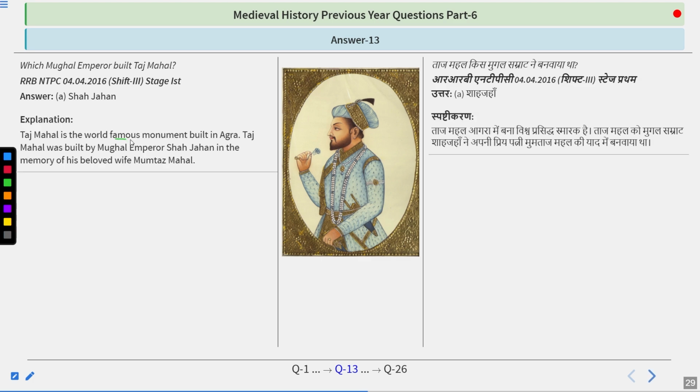The Taj Mahal is the world famous monument built in Agra. It was built by Mughal Emperor Shah Jahan in memory of his beloved wife Mumtaz Mahal. Shah Jahan's real name was Khurram, and he was the son of Jahangir. He became the king after Jahangir in 1628 and remained the king till 1658. Later, he was captured by his own son Aurangzeb in 1658 and was kept in Agra Fort.